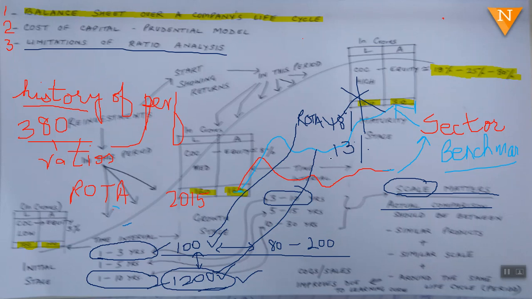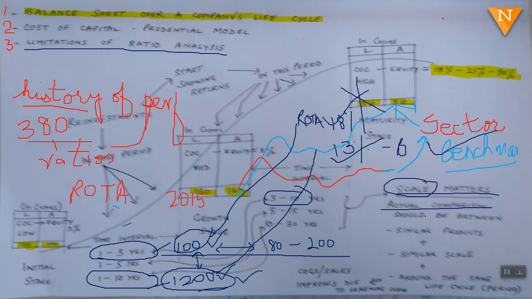This is also known as the base effect, right? A 13% ROTA on a higher base is much better than an 18% ROTA on a smaller base. This is what has to be kept in mind before looking at a benchmark company.